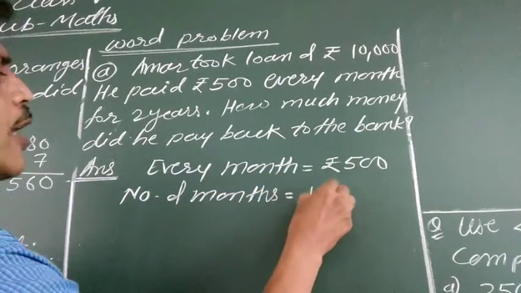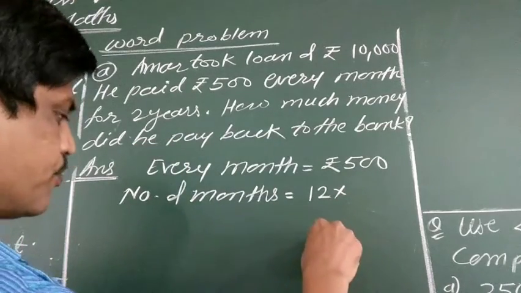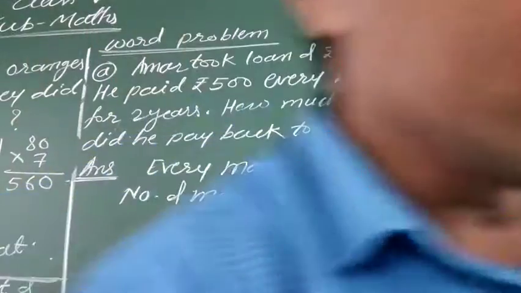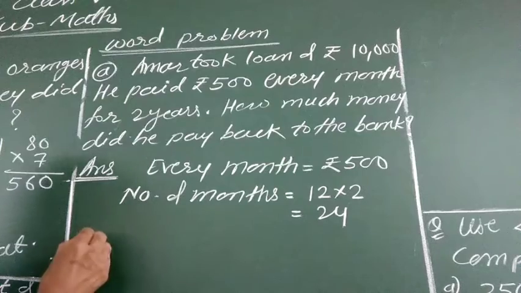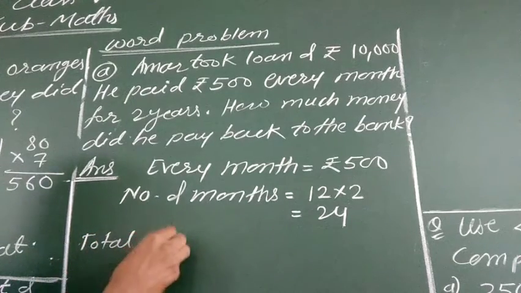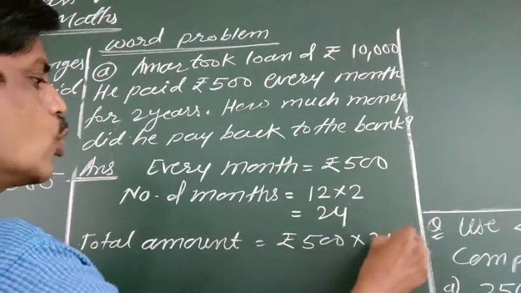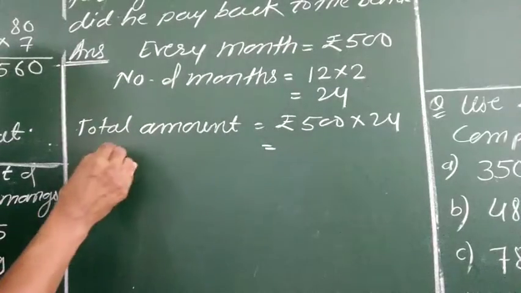There are 12 months in 1 year. So it is about 2 years. So we can write here 24 months. Yes. Now 24 months. Now the total amount, let's see. It is ₹500 into 24. So how will we do it here?